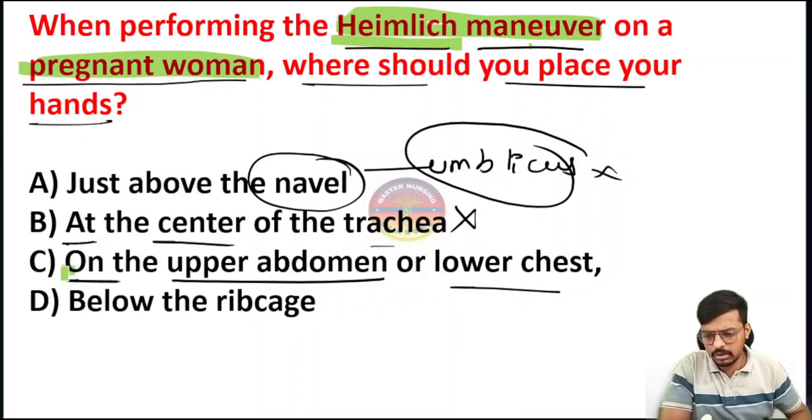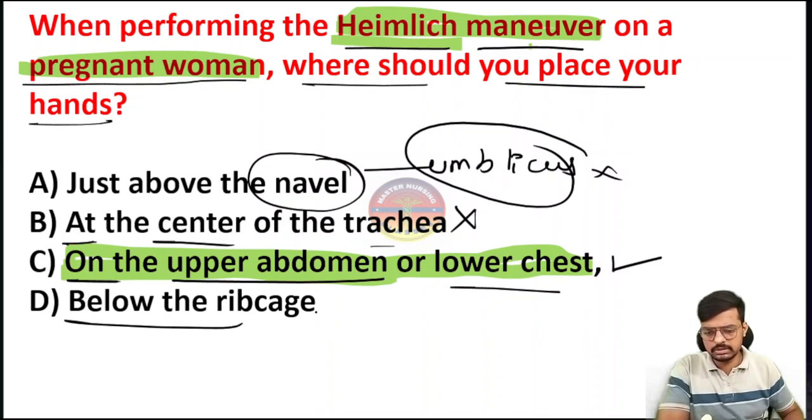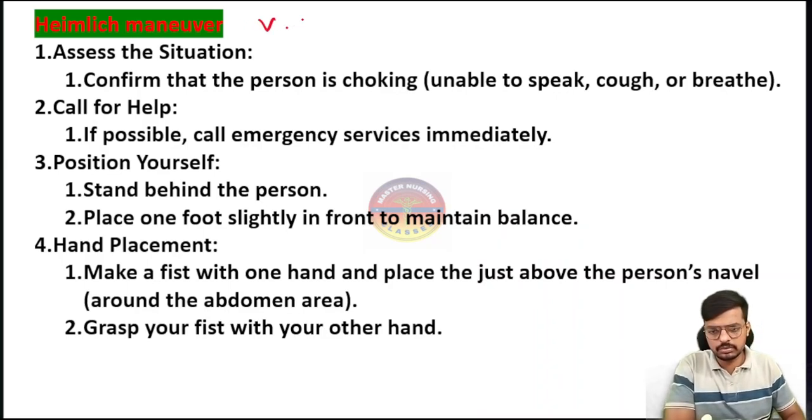Almost all people have chosen the correct answer for this one, right? Yes, very correct. So in the pregnant woman, we have to place the hand on the upper abdomen or the lower chest. Below the rib cage is not the correct answer. So our answer here is option C. Let me start the golden point chanting on the Heimlich maneuver. Very important.